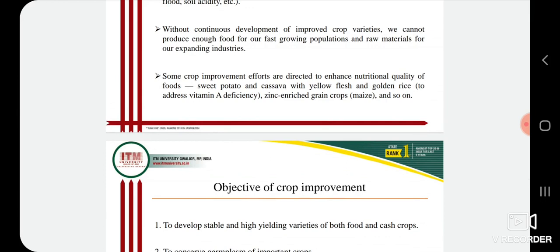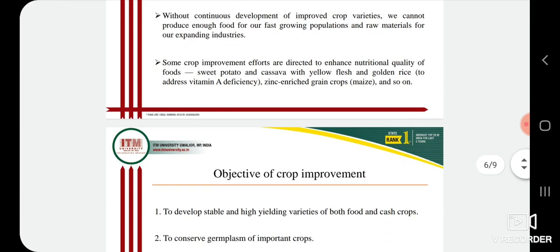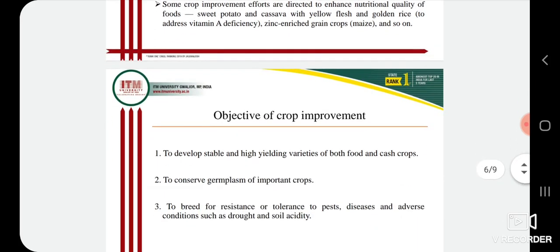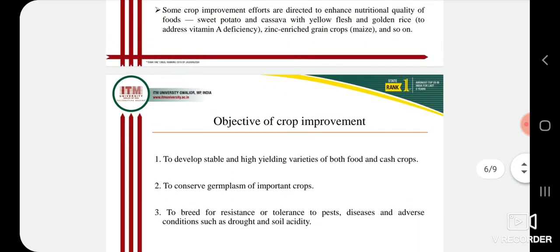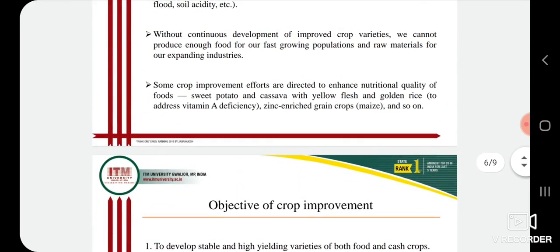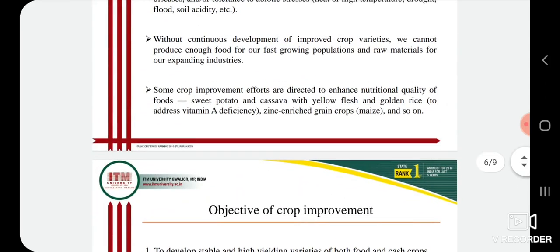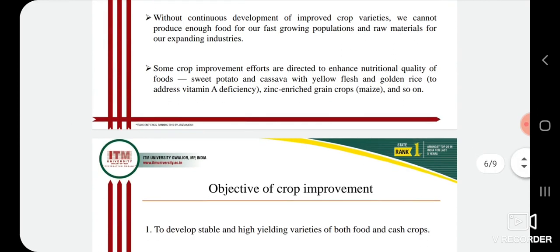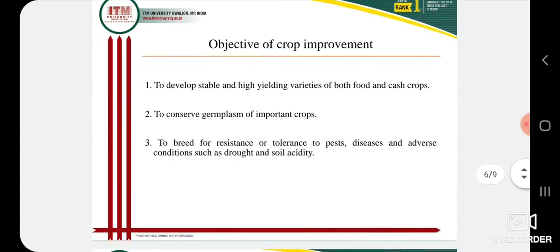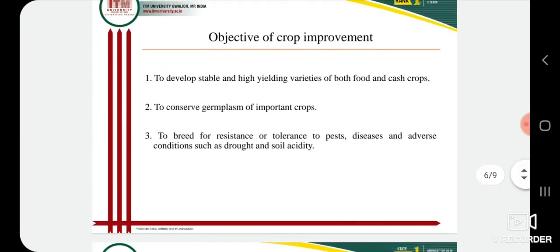Zinc enriched grain crops, maize, and so on. Like this, many pulses and cereal crop varieties have been developed. And yes, golden rice has high vitamin A content.